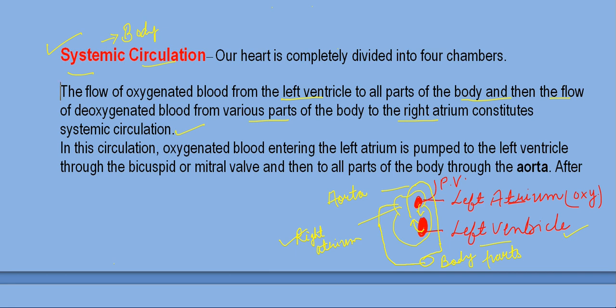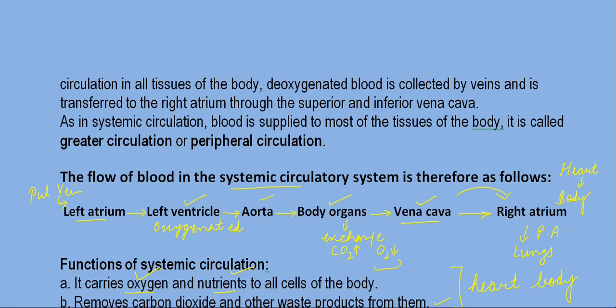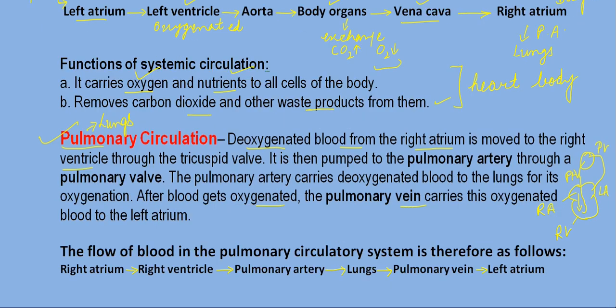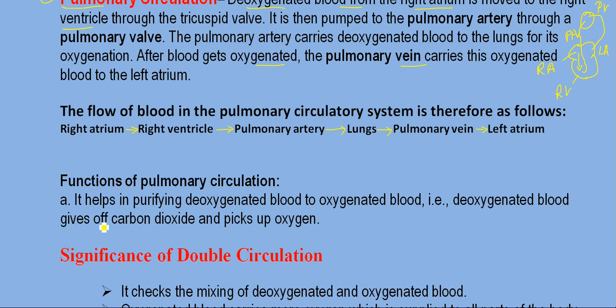Here you can see the flow chart also. Already I explained this to you. Now, function of pulmonary circulation. As you know, pulmonary circulation takes place between your heart and your lungs. It helps in purifying deoxygenated blood to oxygenated blood, because the deoxygenated blood is going to your lungs for oxygenation, where it gives off carbon dioxide and picks up oxygen.